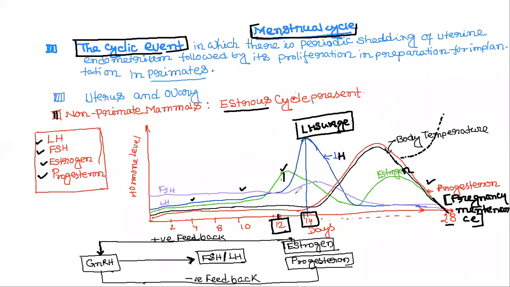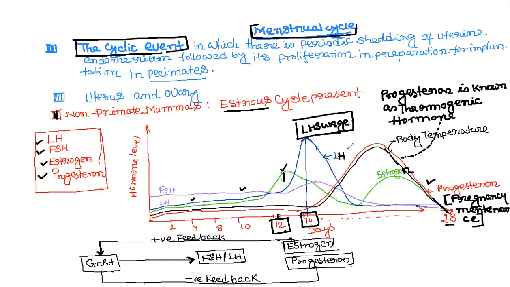If we look at the body temperature graph, progesterone is known as the thermogenic hormone. If you plot the body temperature graph, it is almost similar to the progesterone graph. Progesterone is known as the thermogenic hormone.